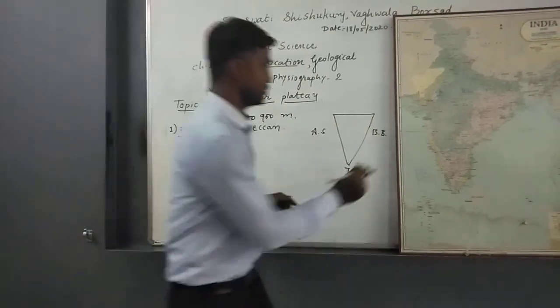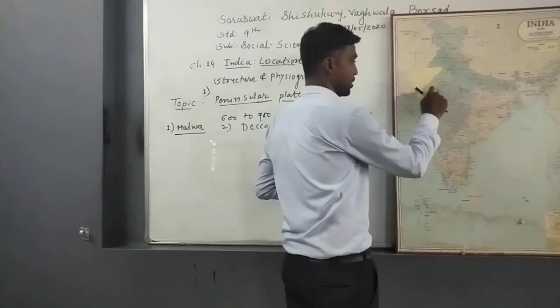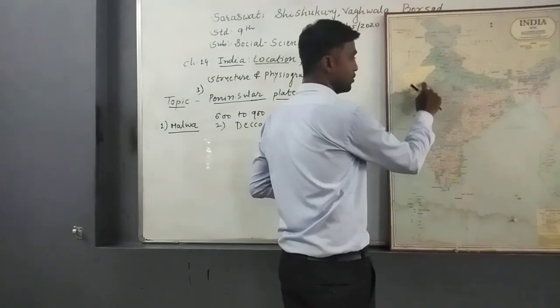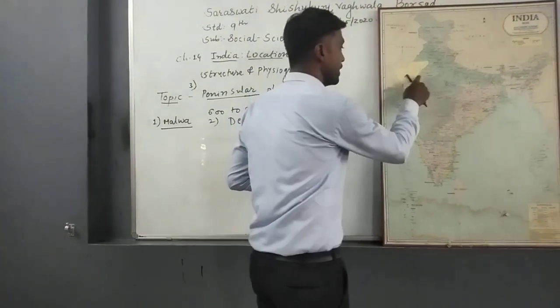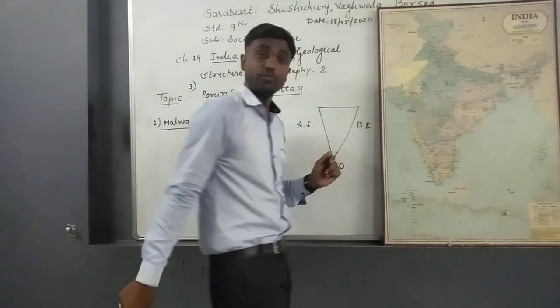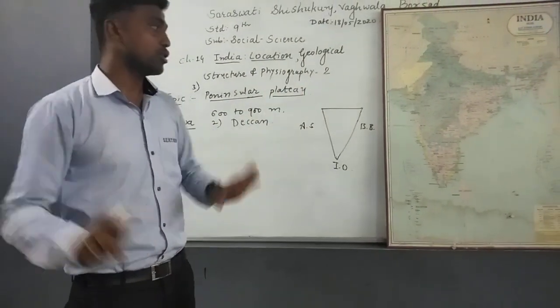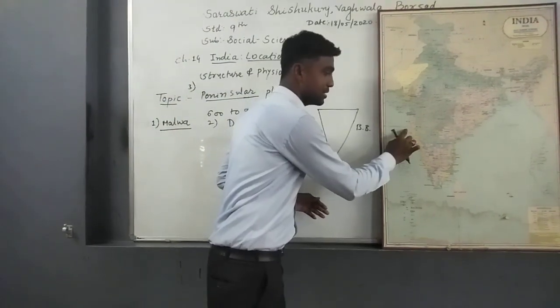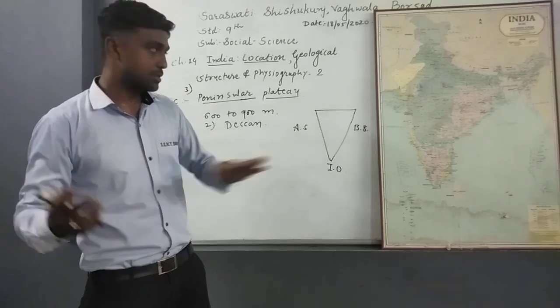Which are they? Here you just see on the map, Banas and Luni. These are the two rivers that start from Rajasthan and dry up into the Little Rann of Kutch. It means those rivers do not meet any water bodies, not the Arabian Sea, Indian Ocean, or Bay of Bengal.